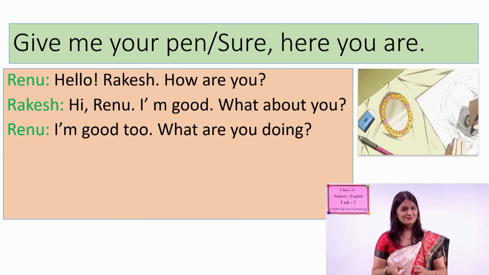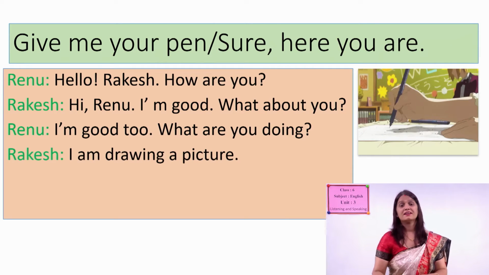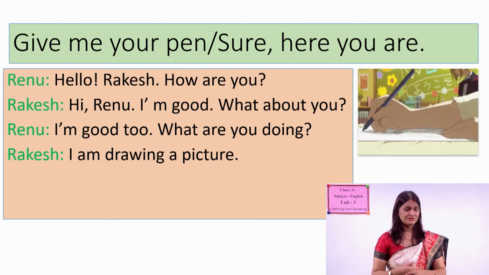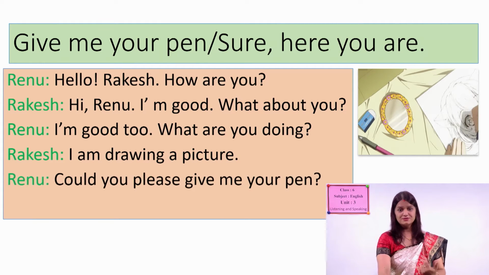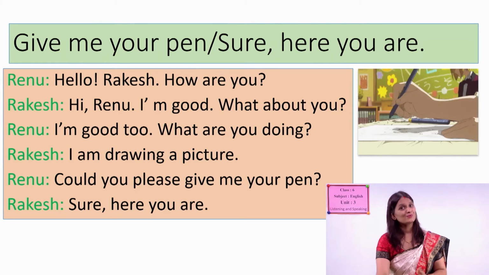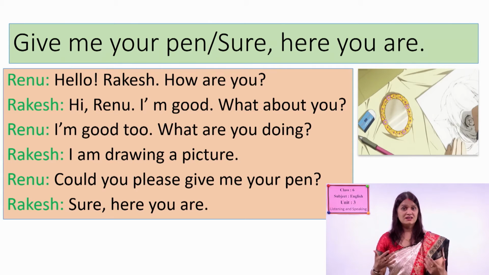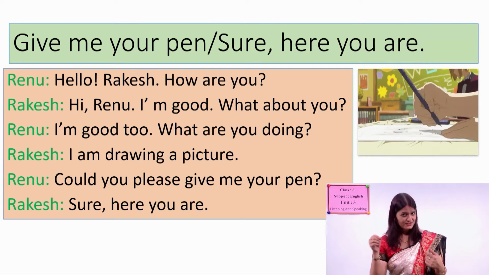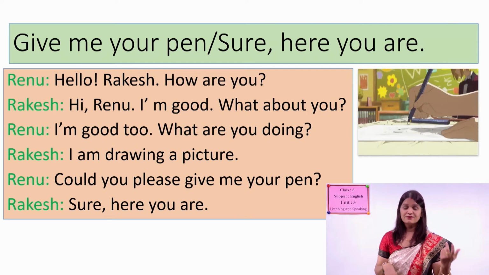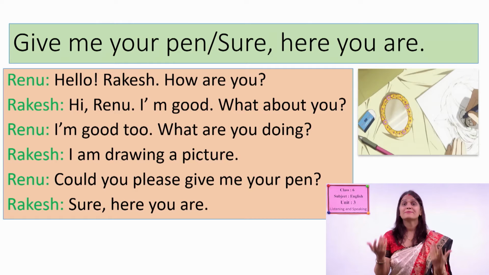I'm good too. What are you doing? Then Rakesh is saying, I'm drawing a picture. Renu, could you please give me your pen? Rakesh is saying, sure, here you are. He could reply positively because he was using a pencil and she was asking for a pen. In that situation, we can reply positively.